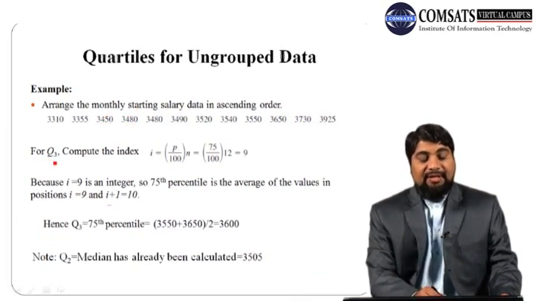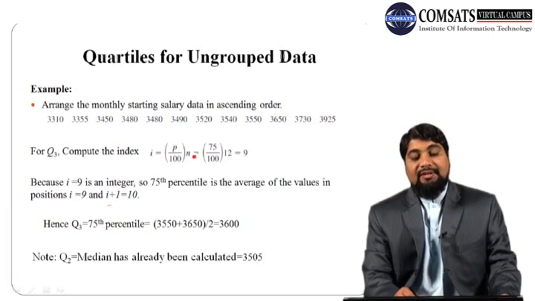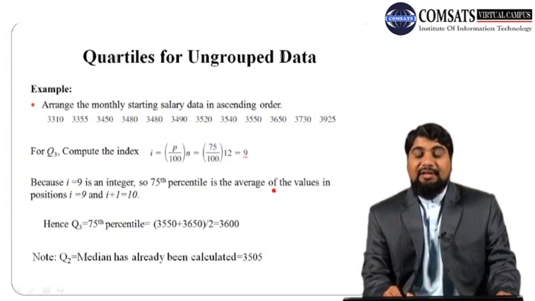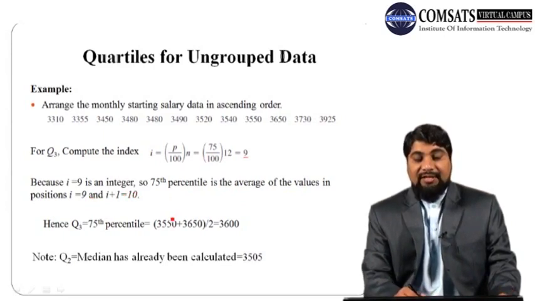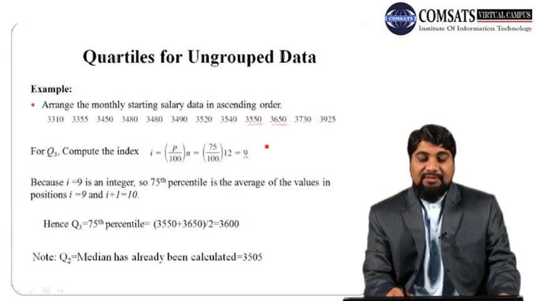Similarly, we can calculate Q3, which is 75 over 100 times 12, so it is 9. Again 9 is an integer, so the 75th percentile, or Q3, is the average of the values at position 9 and 9 plus 1, that is 10. At position 9 we have 3550, and at position 10 we have 3650.